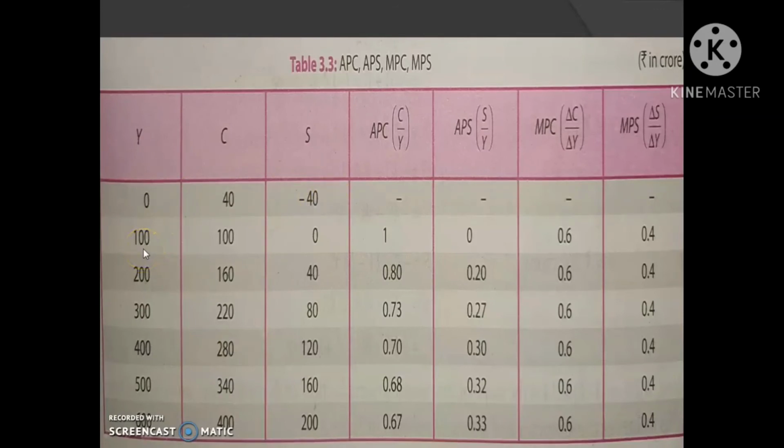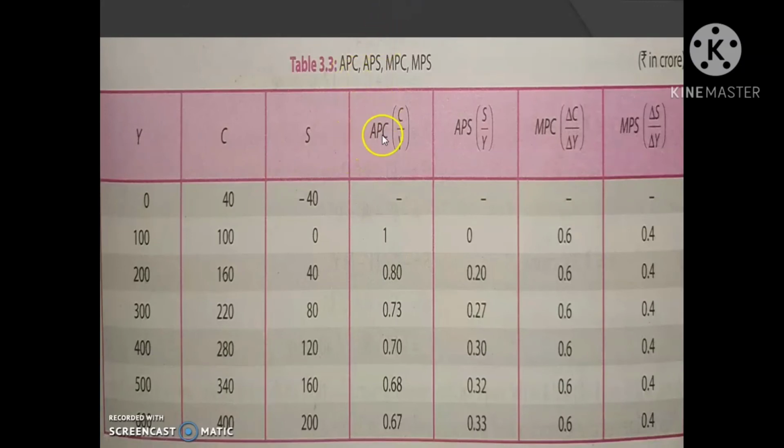Then, if income is 100, consumption is 100. By using the formula, we can find out the consumption function. So, if we get income and consumption, we can calculate savings by Y minus C. So, 100 minus 100, that is 0. Then 200 minus 160, 40. Then 300 minus 220, 80. Then 400 minus 280, 120 and so on. Then if we get income, consumption and saving, we can calculate APC, APS, MPC, MPS, etc.